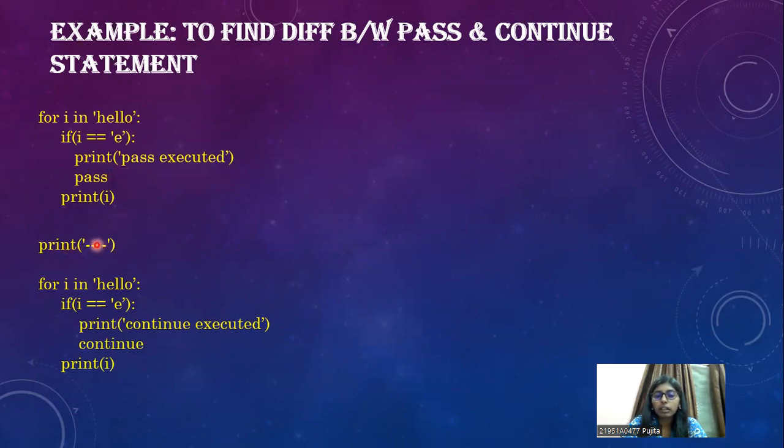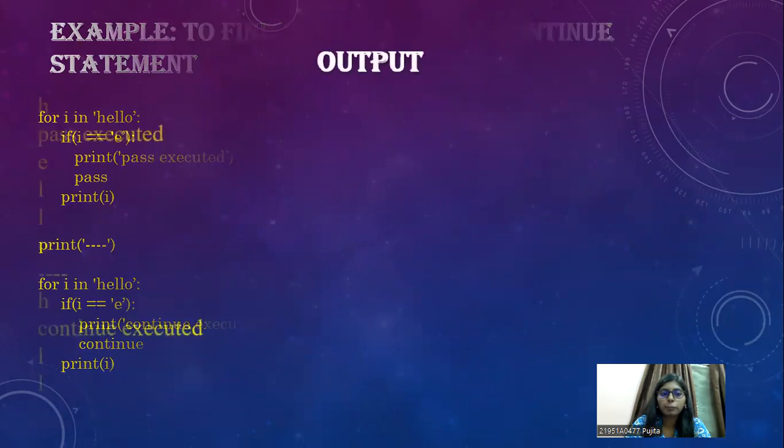Then for i in "hello": if i equals 'e', print "continue executed" and continue. Print i. So this is the difference. This is the same program where you can see the difference between pass and continue statements. So let's see what the output of this program is.